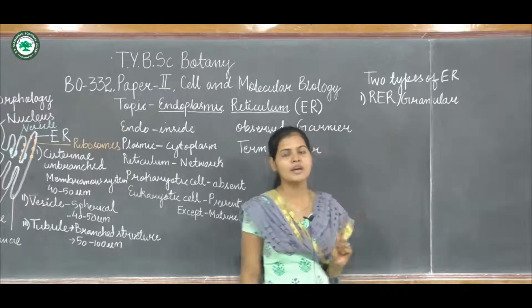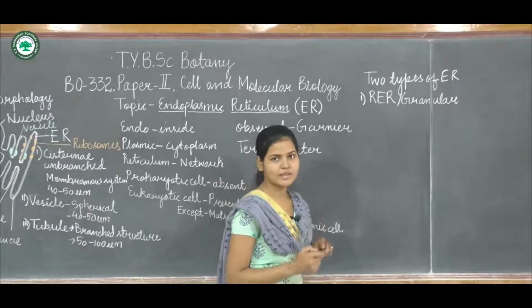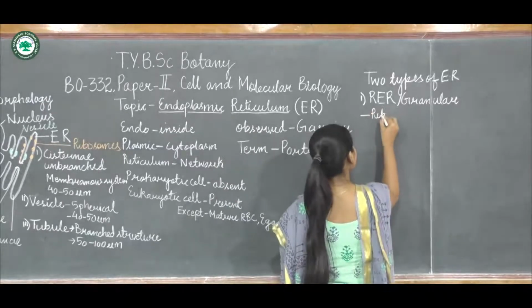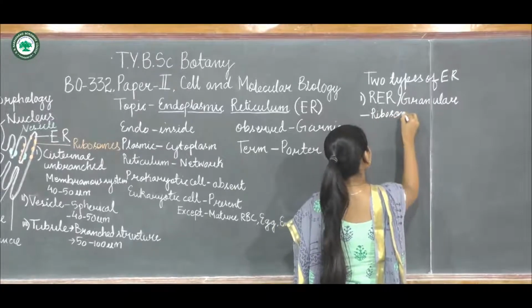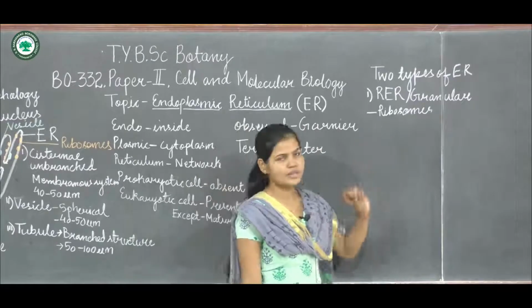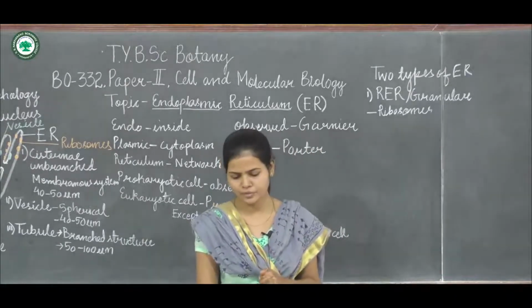RER stands for rough endoplasmic reticulum. Why is it called rough? Because it has ribosomes; it is studded with ribosomes.